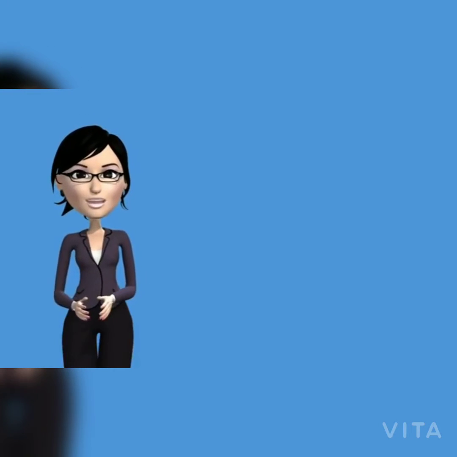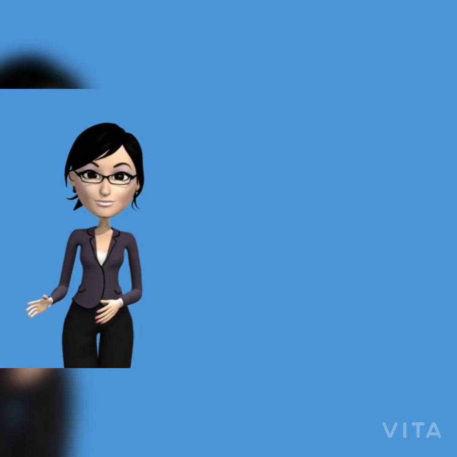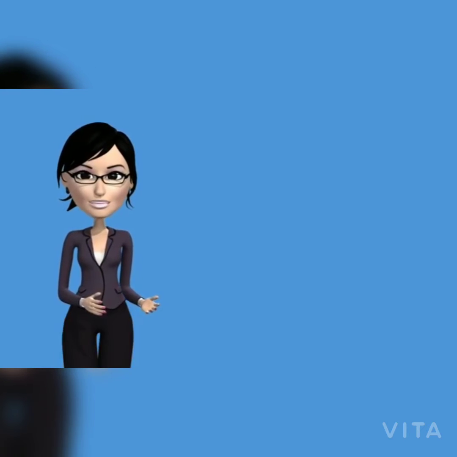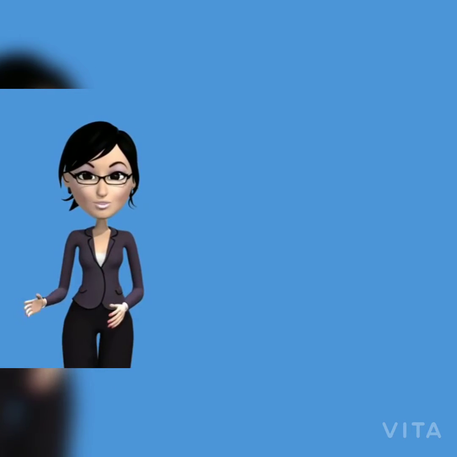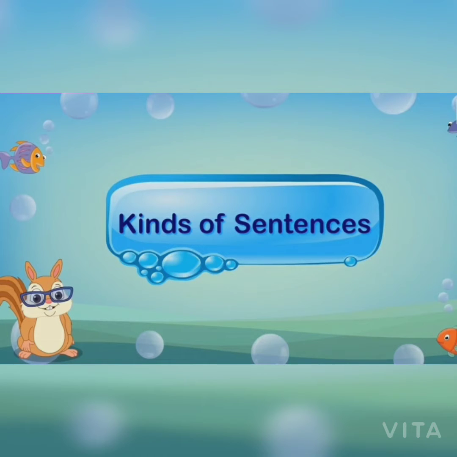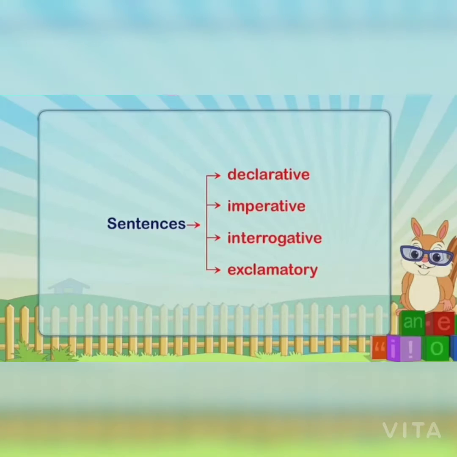In the previous online class, I taught you about sentences and discussed rules to form grammatically correct and meaningful sentences. Now let's learn about kinds of sentences. There are 4 kinds of sentences. First is an assertive or declarative sentence. Second is a question or an interrogative sentence. Third is an imperative sentence, and fourth is an exclamatory sentence.